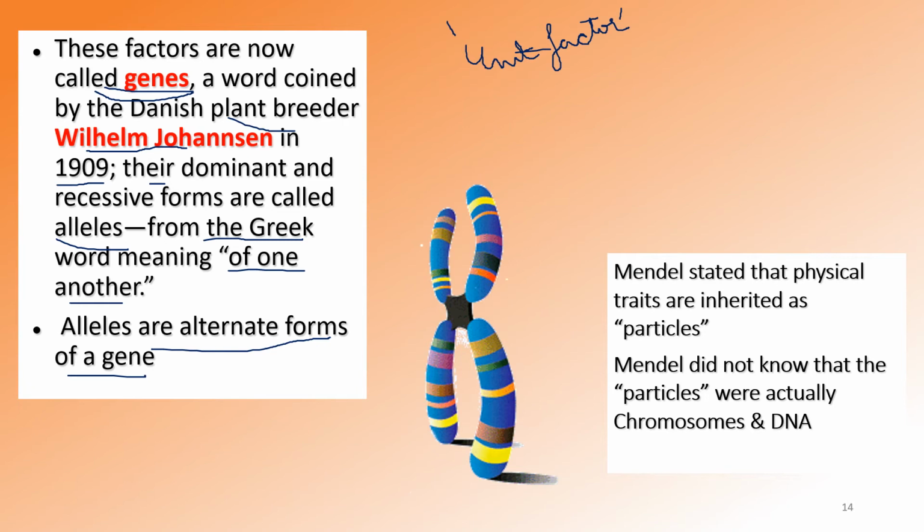But actually Mendel stated these factors as unit factors, and he stated that physical traits are inherited as particles, but he didn't know that the particles were actually the chromosome and the DNA. Whenever Mendel did his experiment, he was unaware that these unit factors were chromosome and DNA, or a gene. Okay.